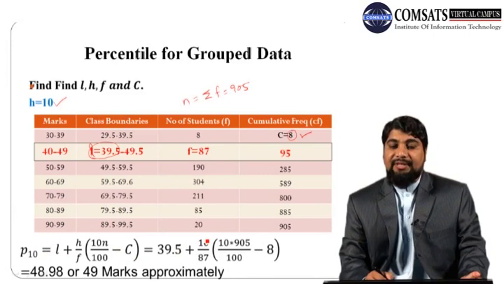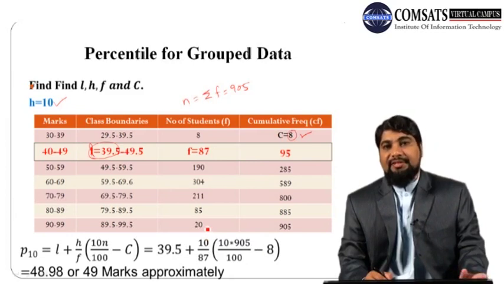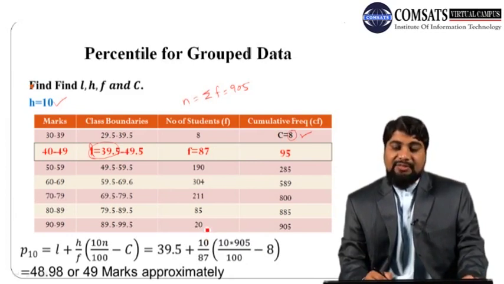So this is how to calculate percentiles for grouped data. So instead of calculating the 10th percentile, if we want to calculate the 20th percentile, 30th, 40th, 35th or any other percentile, we can use the same procedure.